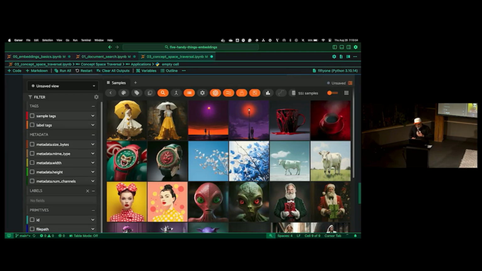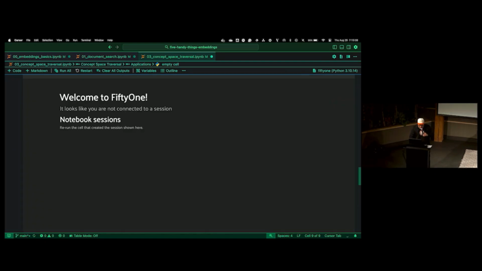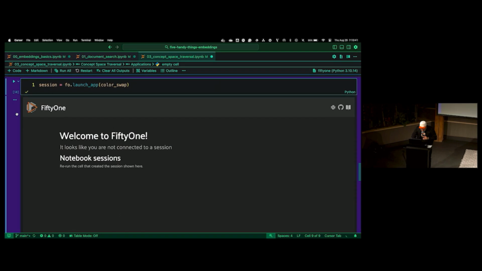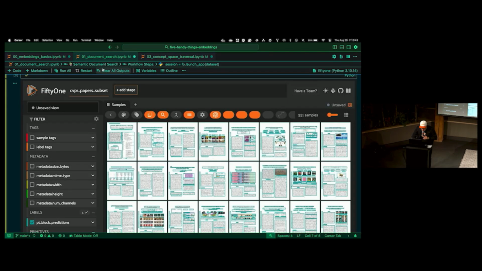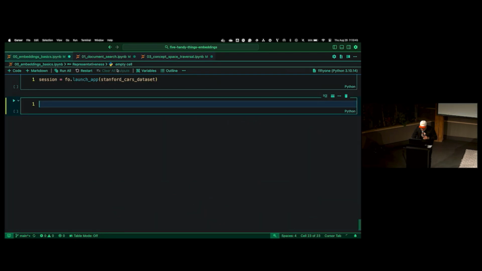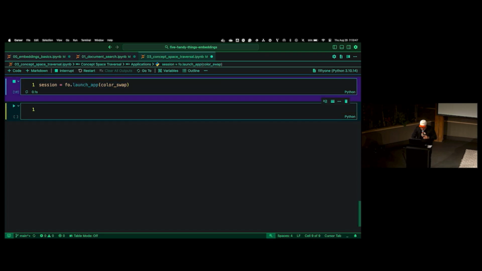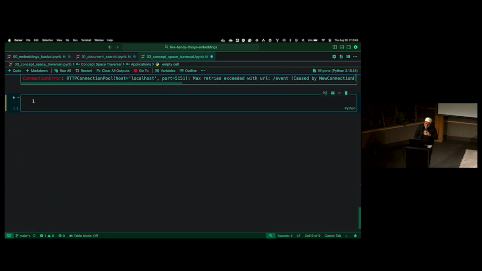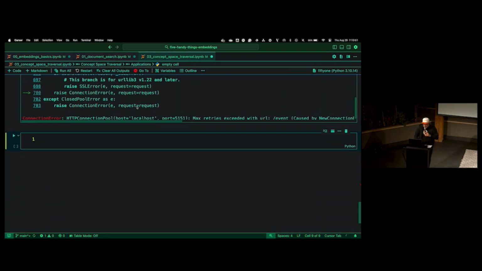So this is like a trippy data set. It's called color swap. And something like, what? What was that? Let me just clear that. Clear that. I had multiple, oh my God, dude, demo gods, man. Here, hold on.